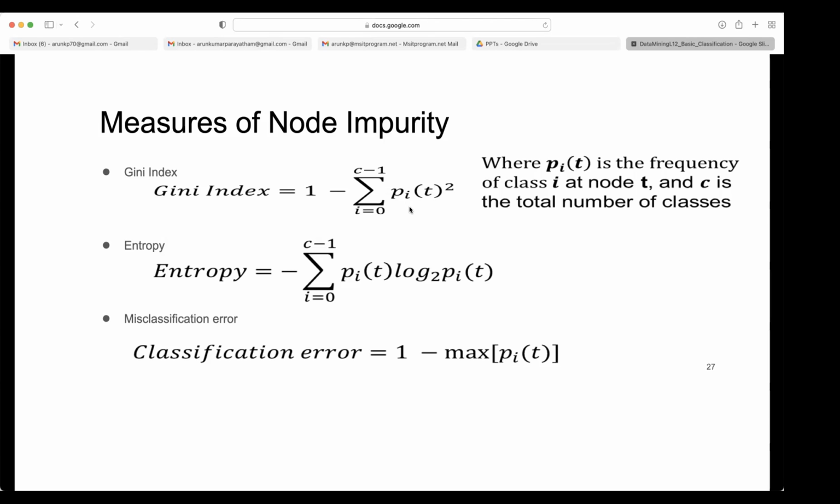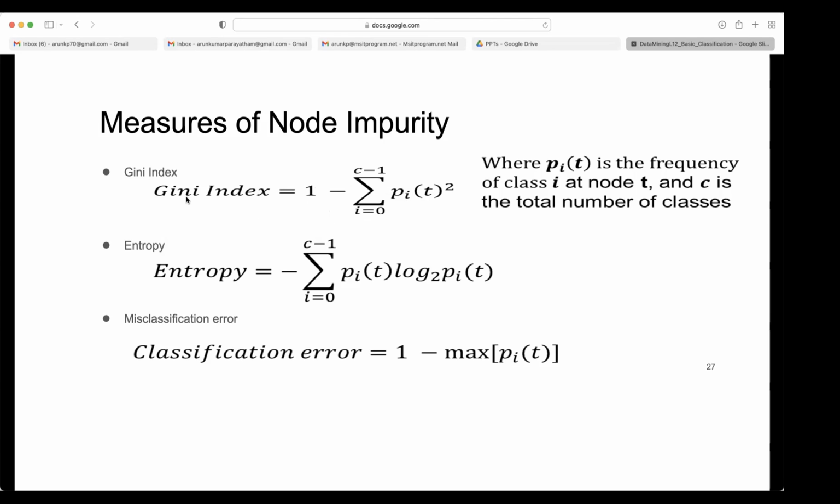Whenever you square numbers between 0 and 1, they become less than the original number. So this summation will never be greater than 1, with a maximum of 1 if one class is 1 and the other class is 0. So the Gini index is always between 0 and 1.